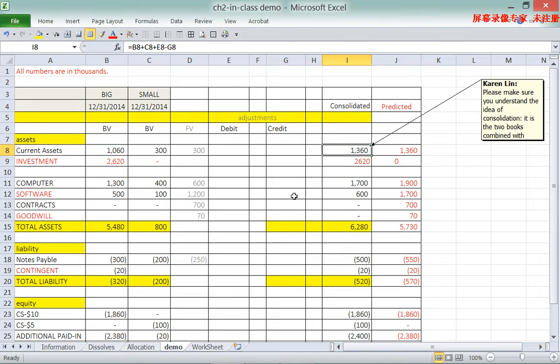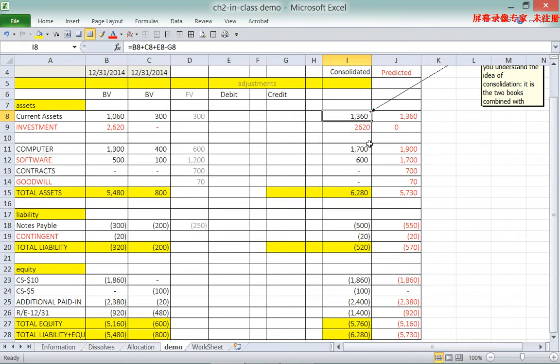So if we look at the consolidation process, we first add them up. The second thing is that we need to adjust, because if you look at, for example, investment, when you add them up it's 620,000. All numbers are in thousands. And our predicted investment is 0. So we need to take out the investment account completely. We need to process what we call the adjustment.